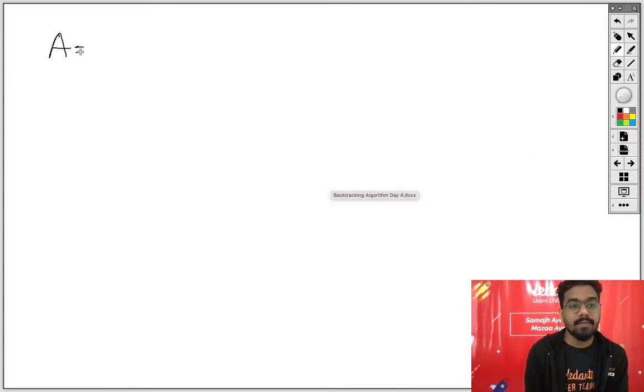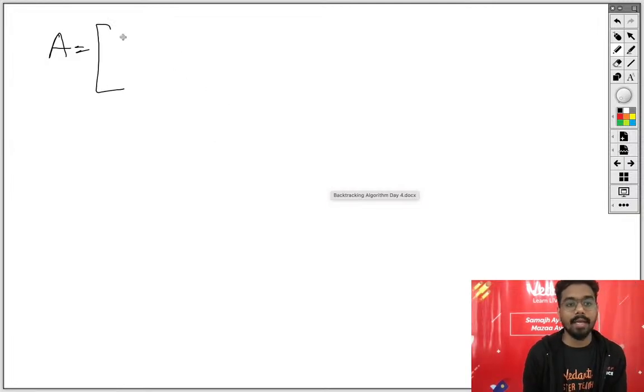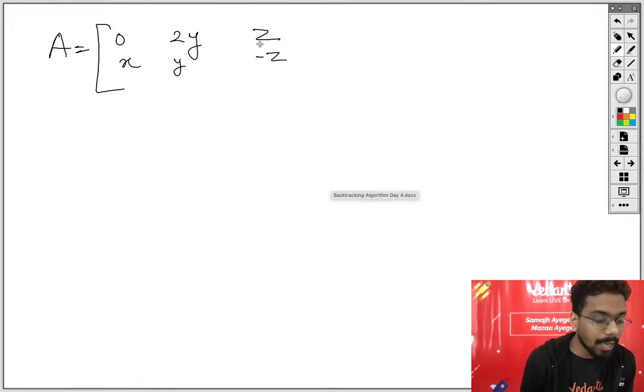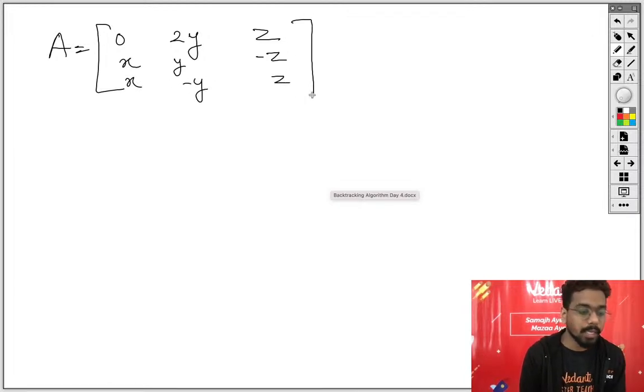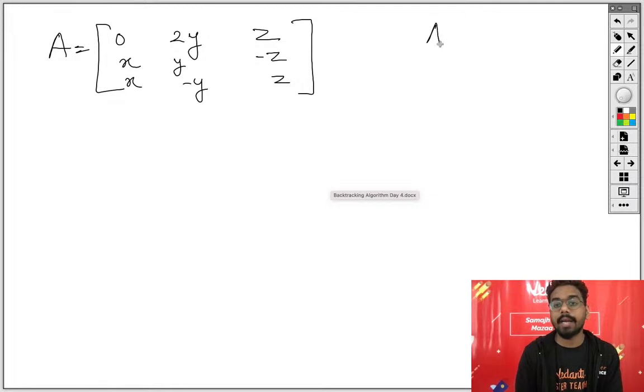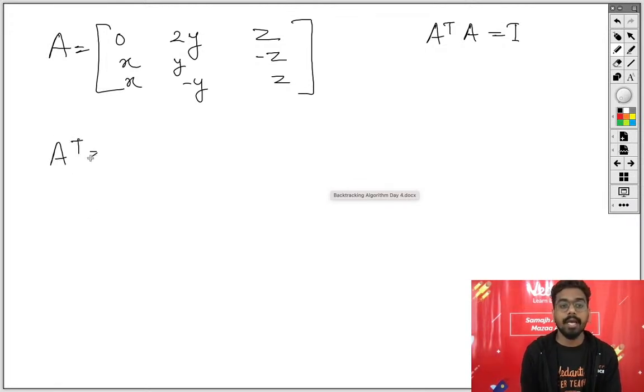It is given that A is equal to, what is given, 0, 2y and z, x, y, minus z, x, minus y and z. Okay, this is your matrix. And what else is given, A A transpose is equal to I. Okay, what is A transpose? A transpose means row will become column.